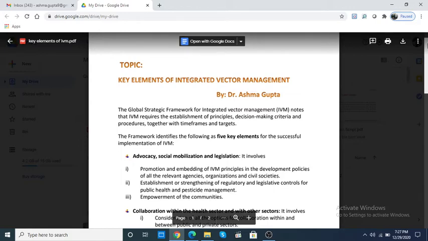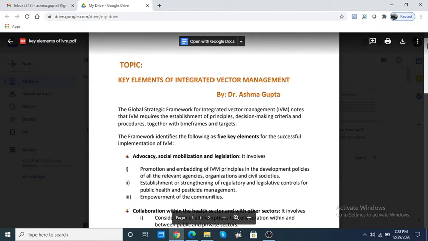So if you remember, if you haven't gone through yet, please go through the previous video, because only then you will be able to understand this video itself, that what are the key elements actually. So once globally it was framed that the only way we can get rid of the vectors collectively and in a well-mannered way is the integrated approach of the vector control. So keeping in view, first of all, in the year 2004, WHO adopted a global strategic framework on IVM. That is, they considered that it is only the IVM as a new approach which can be used for the vector control. So the first step was taken in 2004.